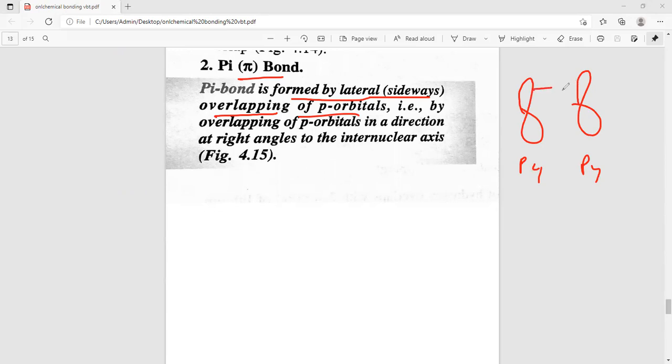This type of sidewise overlapping is called a pi bond, right? Here it is lateral or sidewise overlapping, while in a sigma bond end-to-end overlapping is there.